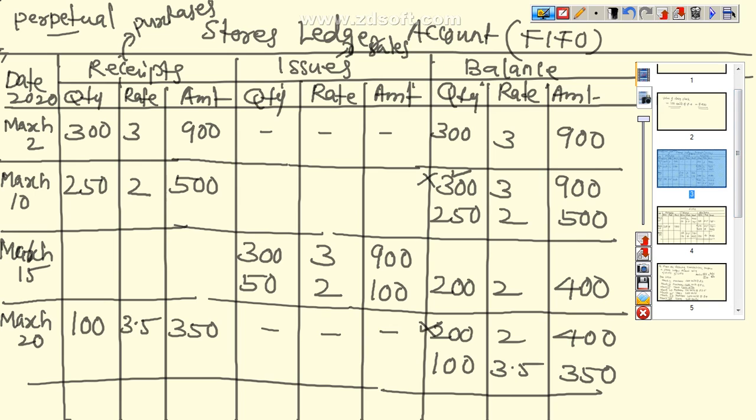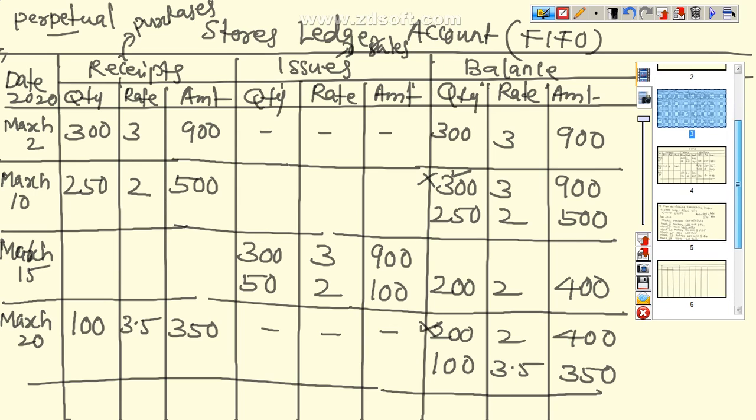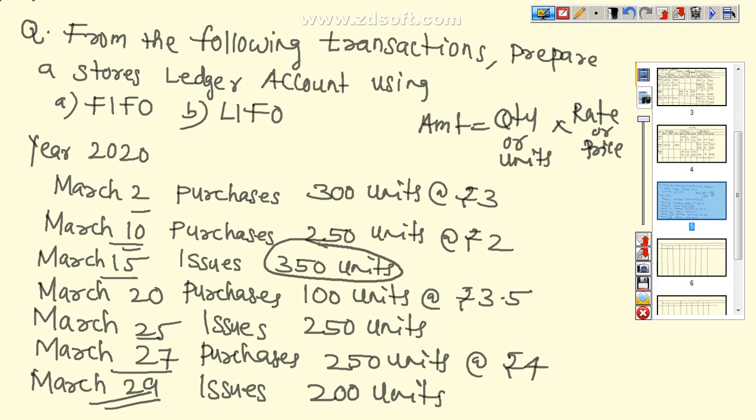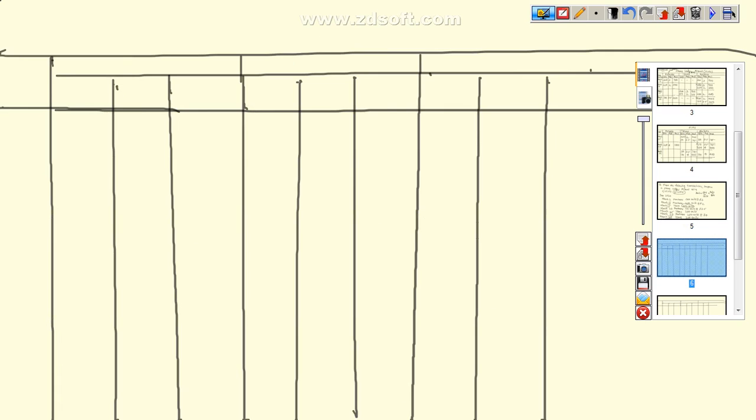The same question we do it under LIFO method. Under LIFO method, what is the meaning? Those material purchased last we have to issue first. The same format we follow. This is the standard format of a stores ledger account. So we write it here, stores ledger account, bracket we write it here, the method we are following, that is last in first out.